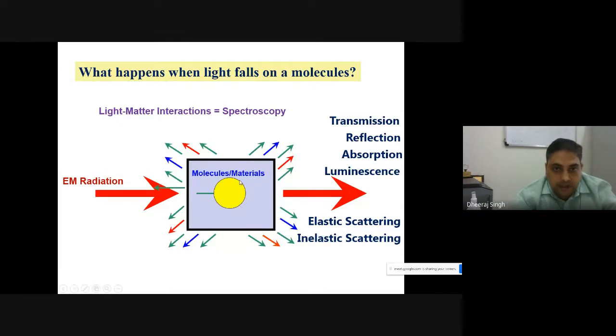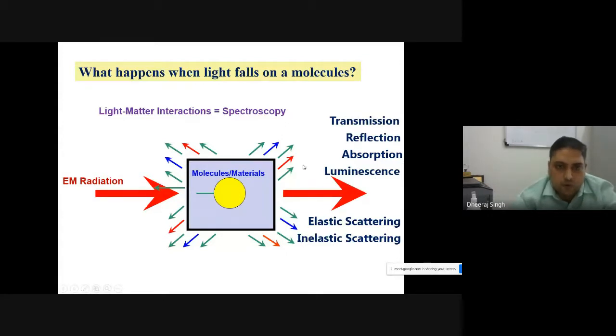It means that all these absorbed or reflected signals contain every piece of information about your molecules and material, about the structure, properties, dynamics, everything. It depends on the scattering or luminescence.